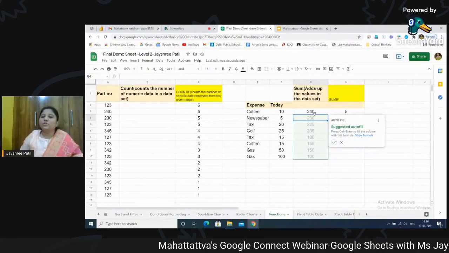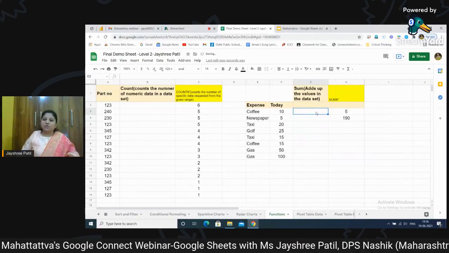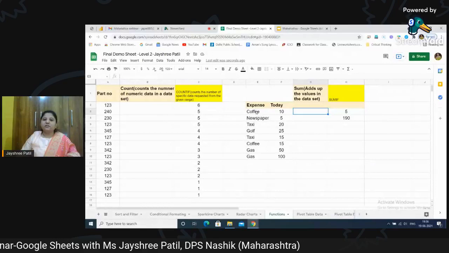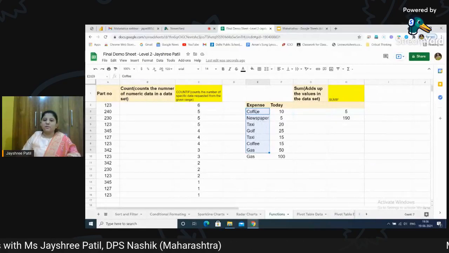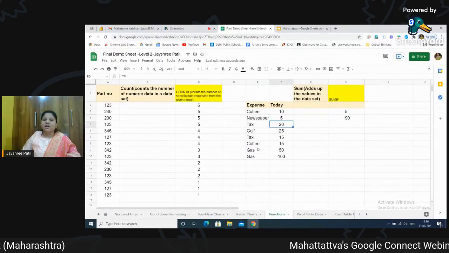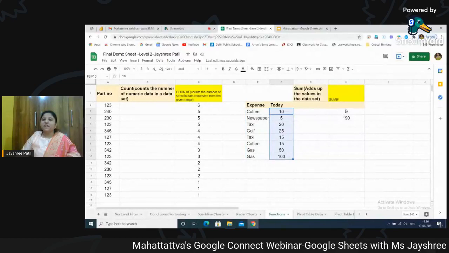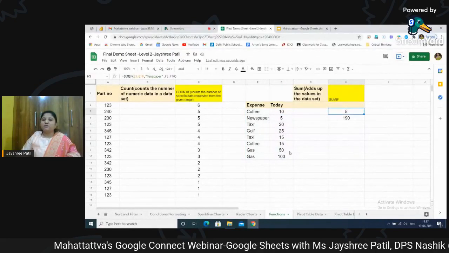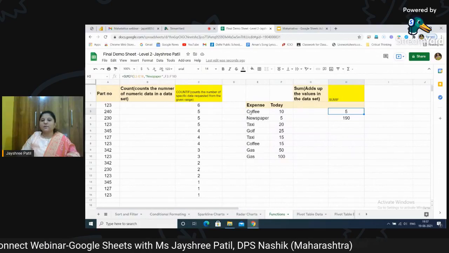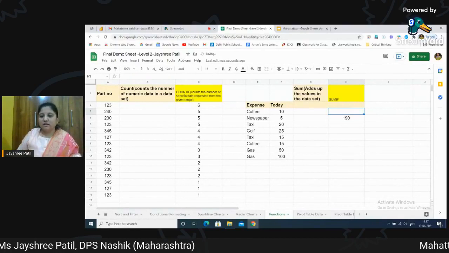But I don't want only the sum. I want to give some conditions and then find out the total of the amount. For example, you can see different options listed here, like how much money I have spent on coffee, newspaper, taxi. All these things are listed over here, along with the amount of money spent. Now I want to apply a condition. I want to know in total how much money I have spent on coffee or on newspaper. Okay, let's see how to do it.